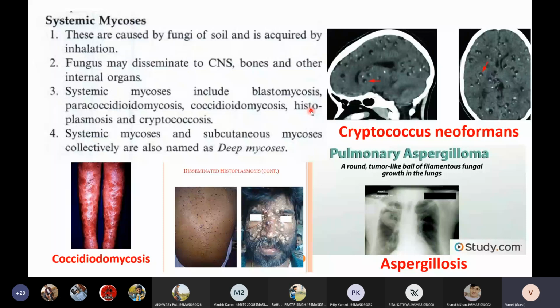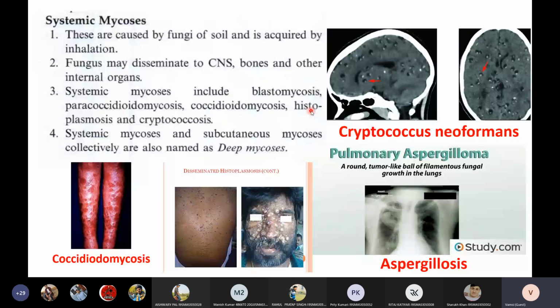But the problem with steroids is they suppress the immune system. When your immune system is suppressed, what will happen? Opportunistic fungi will take their opportunity and cause secondary infection. This is how COVID patients under steroid therapy are prone to opportunistic fungal infections such as mucormycosis. So these are the four types of fungal diseases: superficial mycosis, subcutaneous mycosis, systemic mycosis, and opportunistic mycosis.